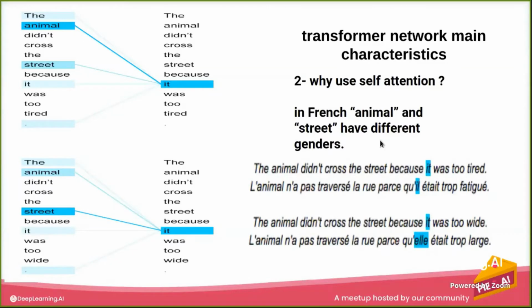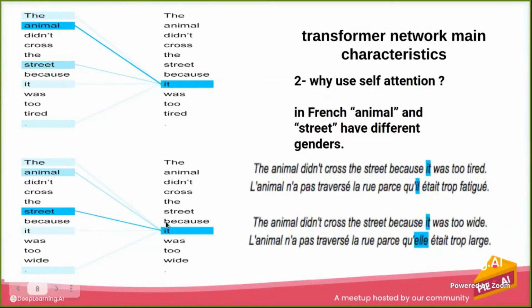For the old way, with both of these sentences, the model cannot differentiate between them. But by using the self-attention transformer network, if you look at this image, here this is the score or the attention weight. The model gives the highest attention to the word animal. So it's making a relation between "it" and "animal", which is the proper way to translate this if you give it to a human.